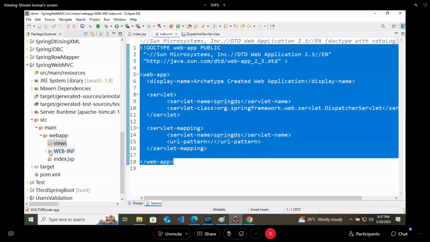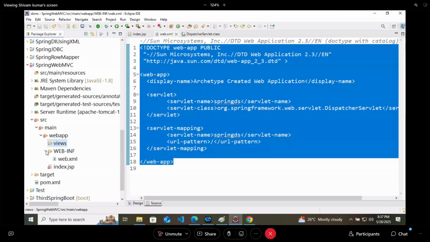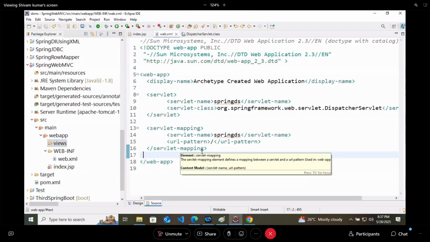So in the next step, in the same WEB-INF folder, that will become your step 7.